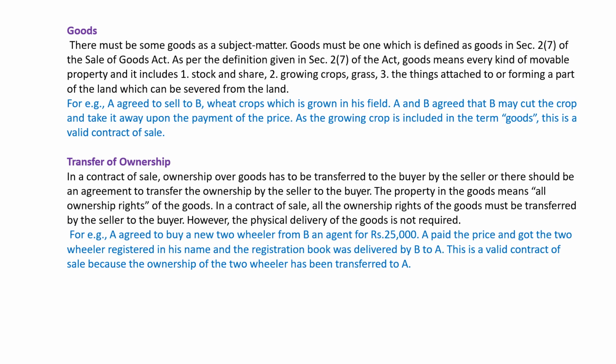In simple words, goods means the product which is useful or which is a subject matter for the contract. It must be goods or any services.